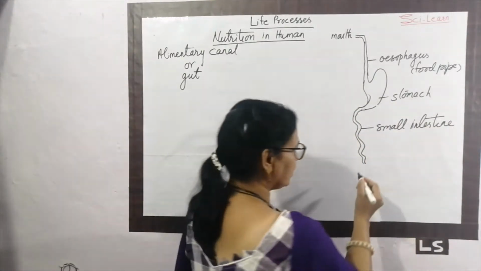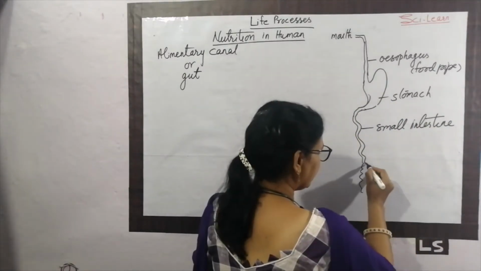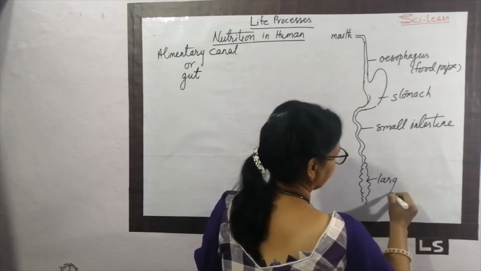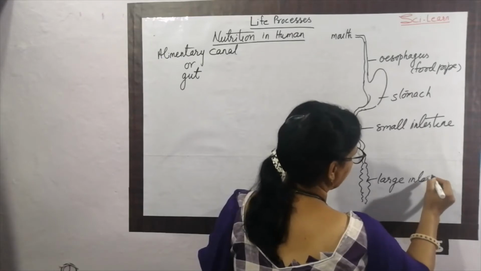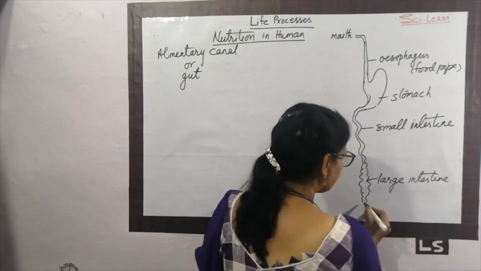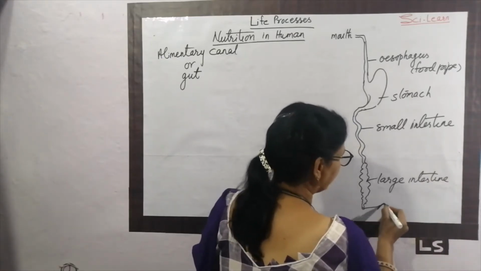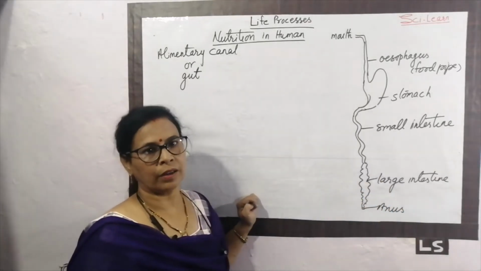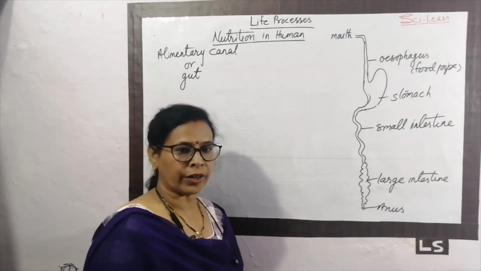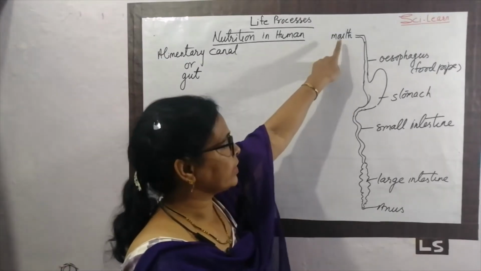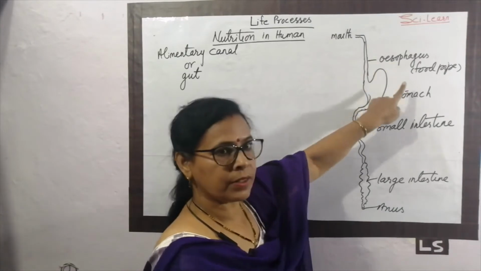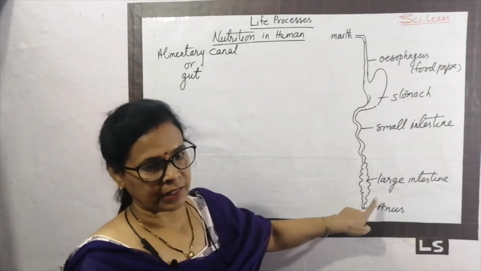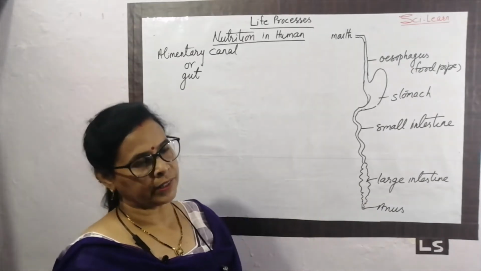The small intestine is connected with the large intestine, which ends at the anus. This is our alimentary canal or digestive tract. So the organs which participate here are, first the mouth, second the oesophagus, third the stomach, then the small intestine, and then the large intestine. Anus is the part of the large intestine.